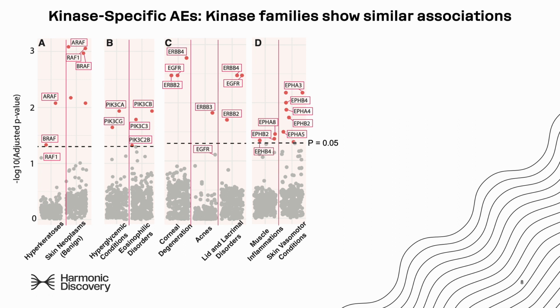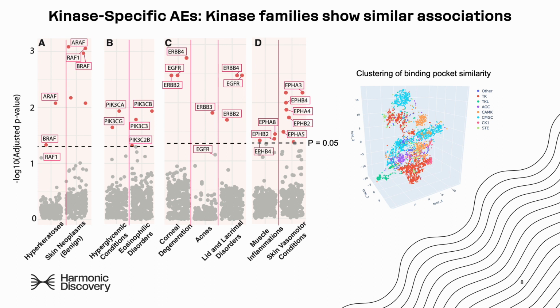More broadly, as is evident by the figure here, the significant associations are common to families of kinases rather than single kinases. This is consistent with other research at the company that has shown that kinase families cluster by binding pocket similarity, meaning small molecules designed for one kinase in the family are more likely to hit other members of that same kinase family. So here we're showing a t-SNE of the binding pockets, and it is clustering by the kinase family from which it comes.